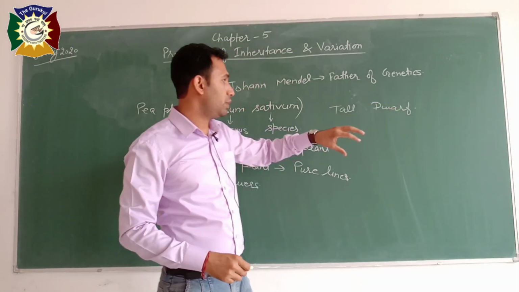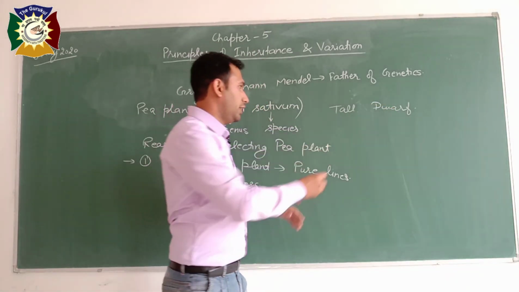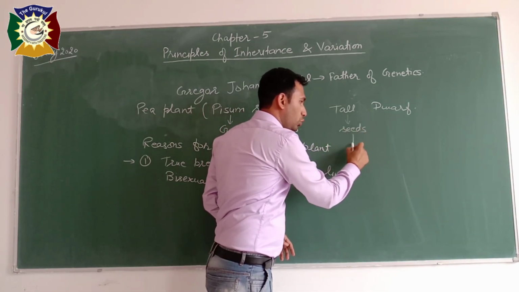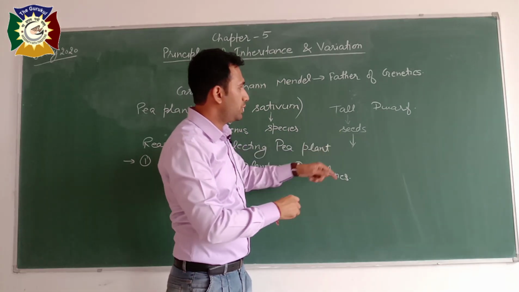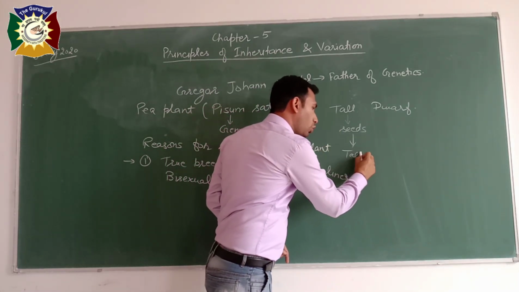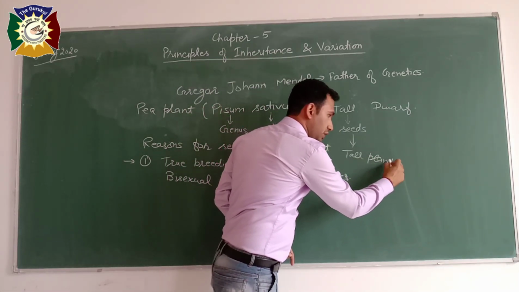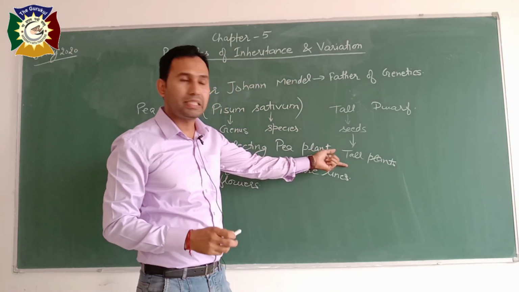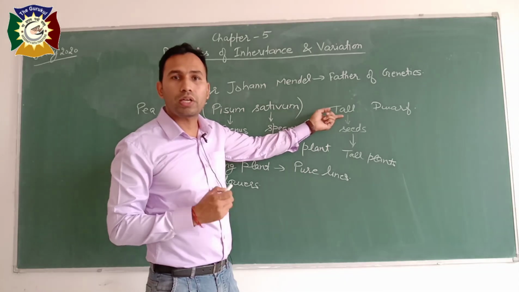If we choose a tall plant, and in the next generation it produces seeds, and whenever we grow these seeds they always produce tall plants in every generation, then we can say these are pure lines.